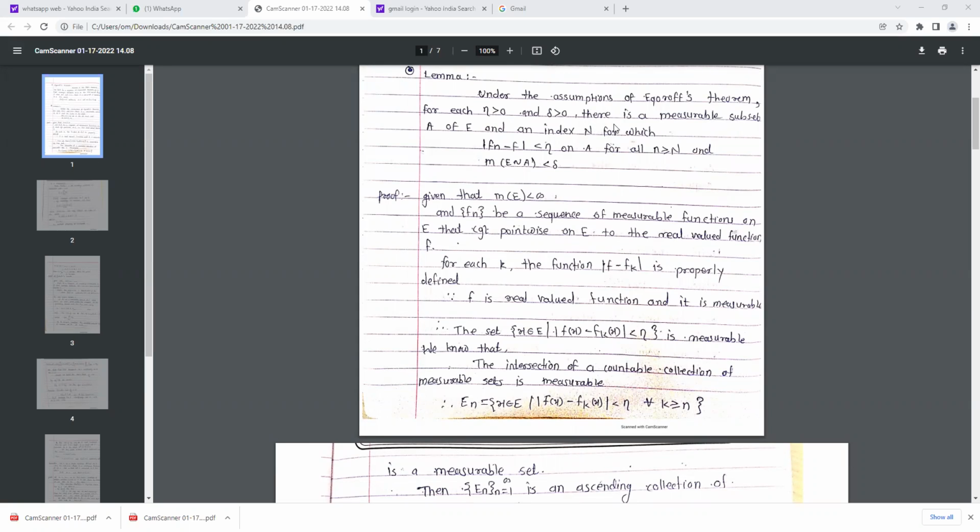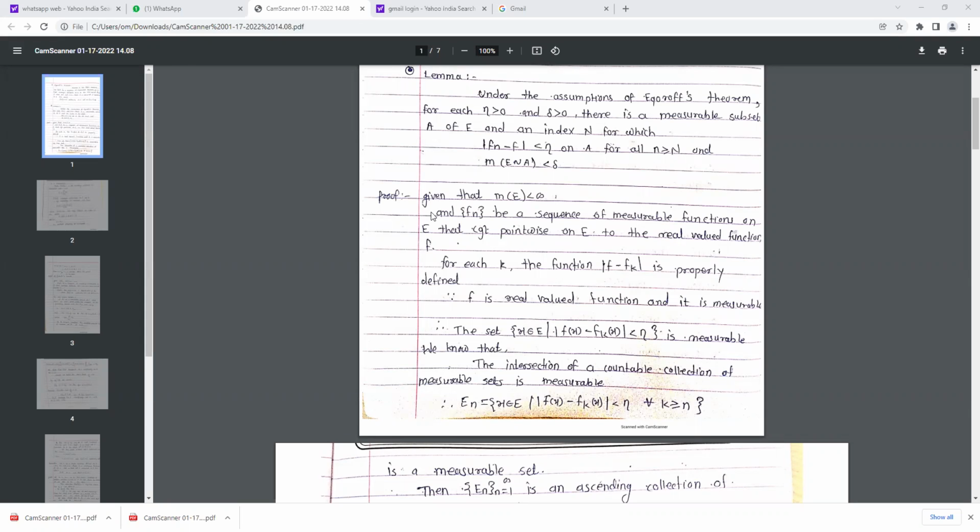We have to show that for any positive eta and delta, there is a measurable subset A of E, and for that set an index N for which mod of Fn minus f is less than eta on A for all n greater than or equal to N. For all indices after that capital N, the difference between all terms of the sequence Fn and f should be less than eta, and measure of E minus A is less than delta.